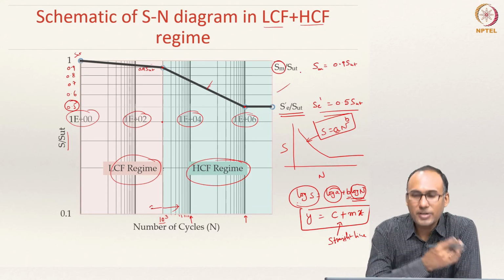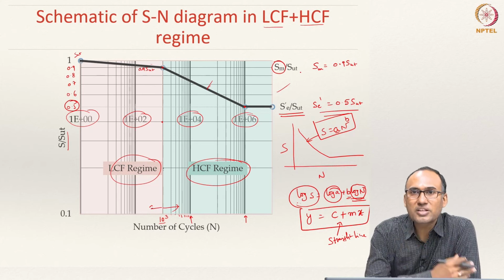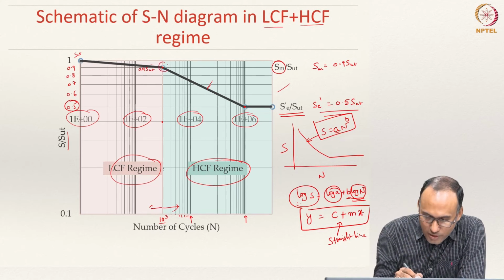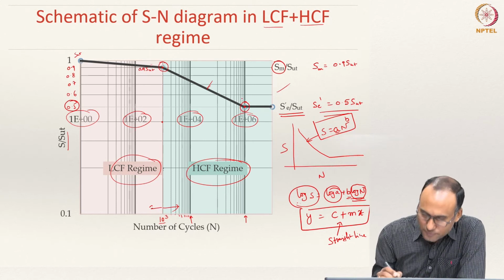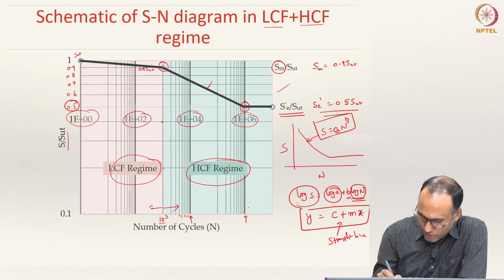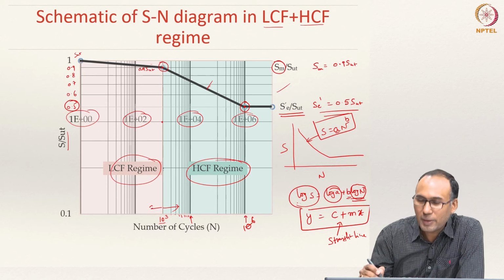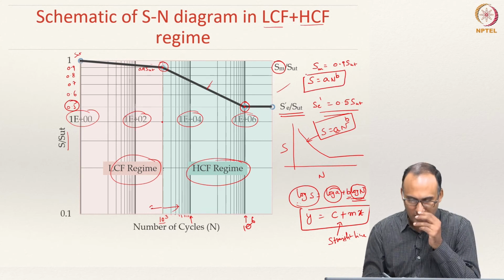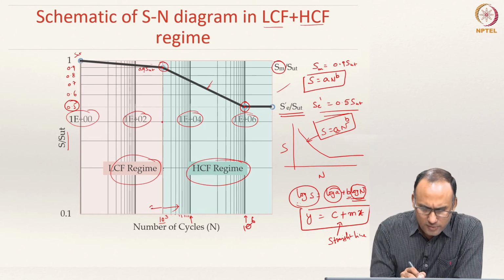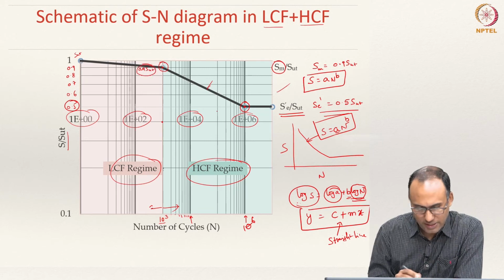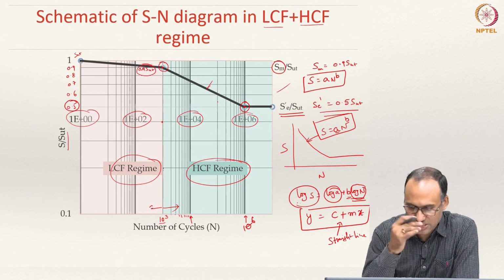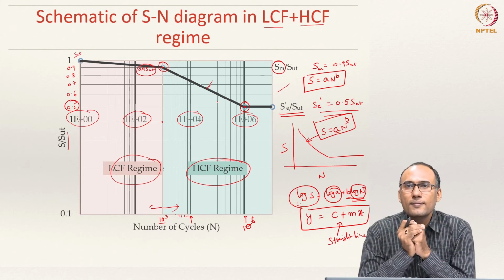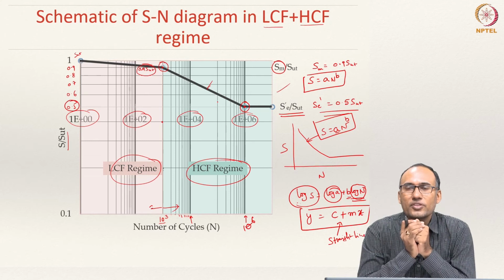If you know the ultimate strength of the material, if it is steel, then I can take this point as 0.9 SUT and this point as 0.5 SUT corresponding to 10^6 cycles, and this is 10^3 cycles, and then I will be able to calculate A and B in the equation S = A n^B. A and B are the material properties. But this point corresponding to 0.9 SUT, and Se' corresponding to 0.5 SUT at 10^6 cycles, is based on the experimental conditions of R.R. Moore's rotating beam bending test.